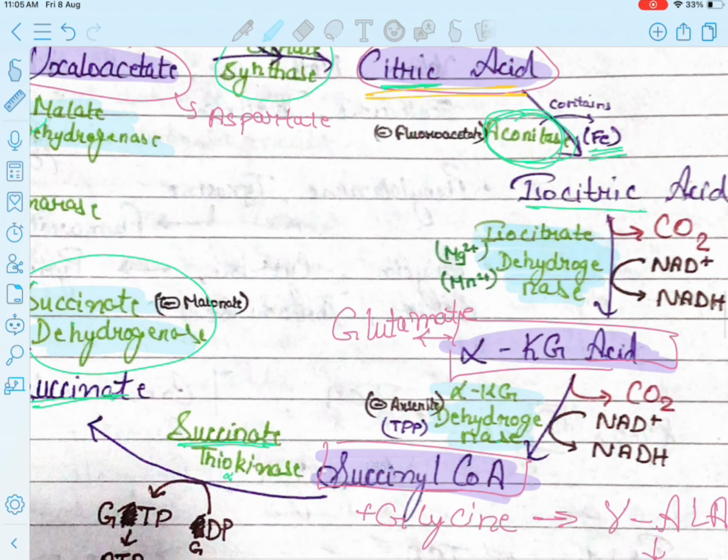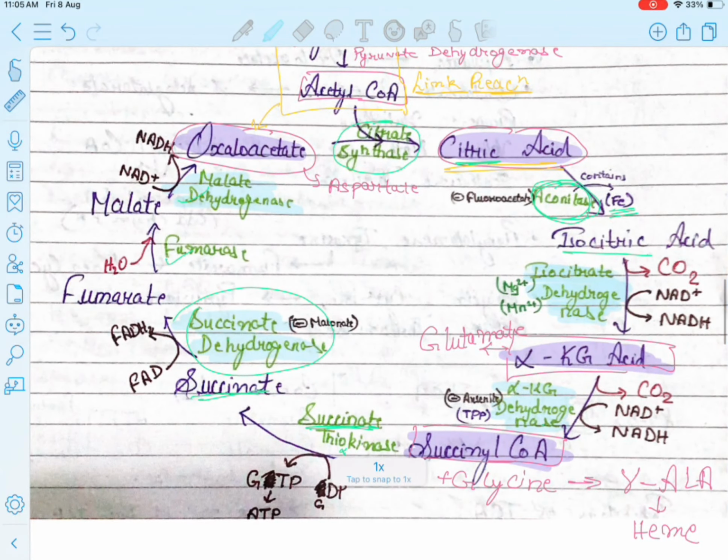And as you can see, each of the dehydrogenases is named with respect to the substrate it is using, and not on the basis of the product. So since isocitrate dehydrogenase is using the isocitric acid, it is named isocitrate. Okay. Similarly, since alpha ketoglutarate dehydrogenase is using alpha ketoglutaric acid, it is named alpha ketoglutarate dehydrogenase.